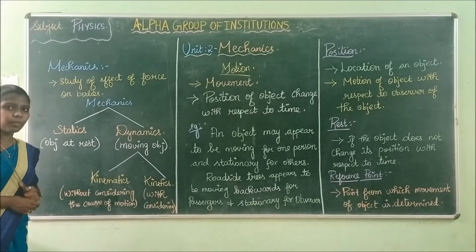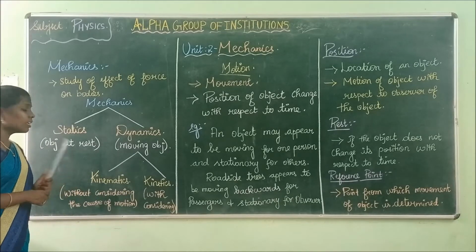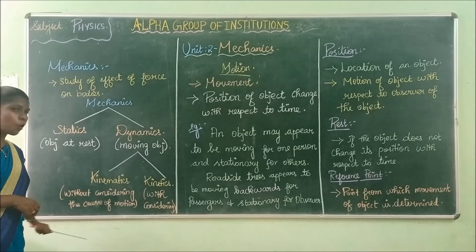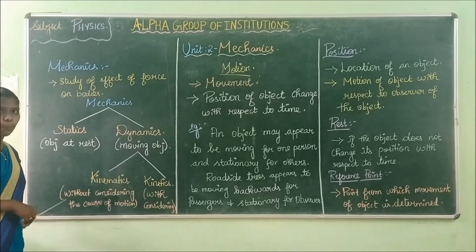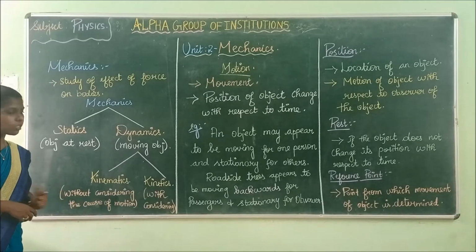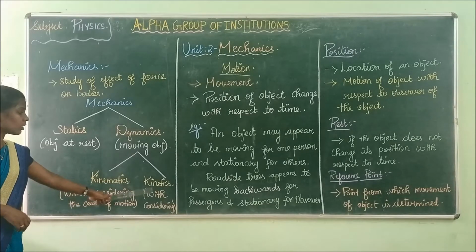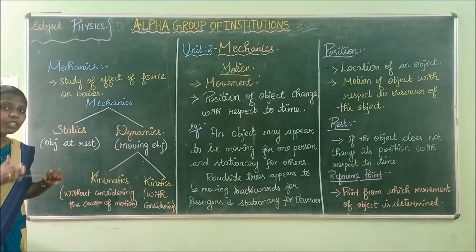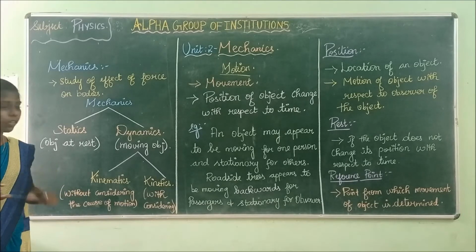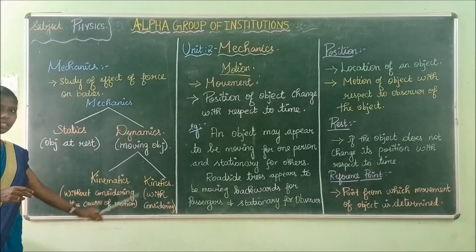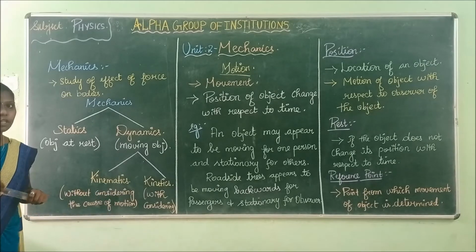What is meant by kinematics? Kinematics is nothing but the study of motion of objects without considering the cause of motion. This word is very important. Then what is kinetics? It is quite opposite. Kinetics is nothing but the study of motion of objects with considering the cause of motion. Kinematics is without considering the cause of motion. Kinetics is with considering the cause of motion.